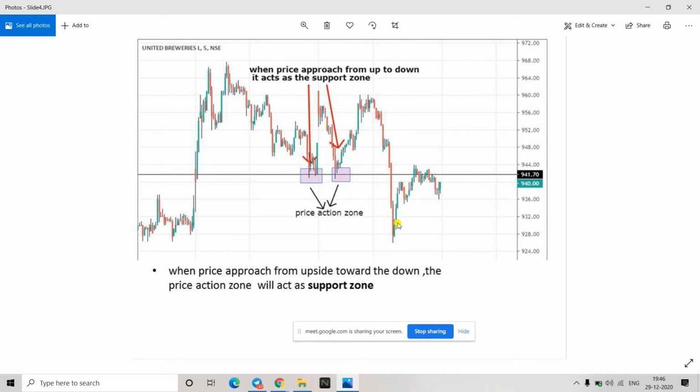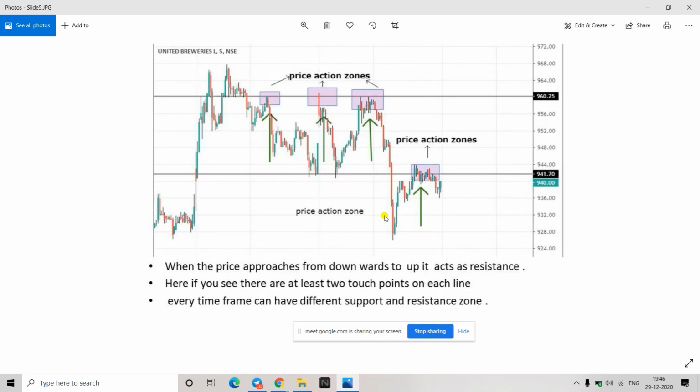That is how you have to see it. Minimum there should be two points. Once we have two touch points, that means that is a strong support. Then the third, fourth time is your trading opportunity. Either it will break or it will go up from here. All right, we'll see how we take a trade based on it.